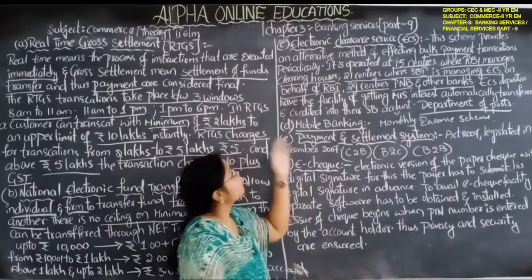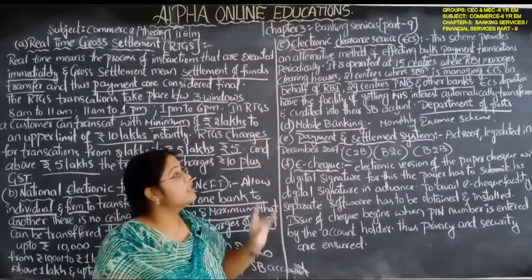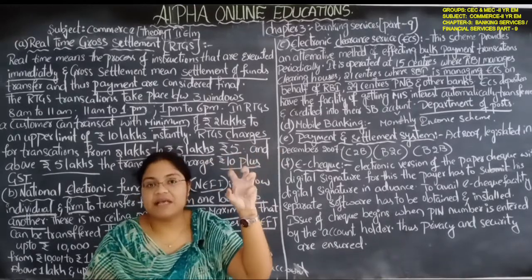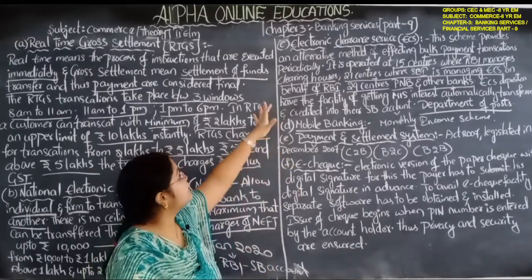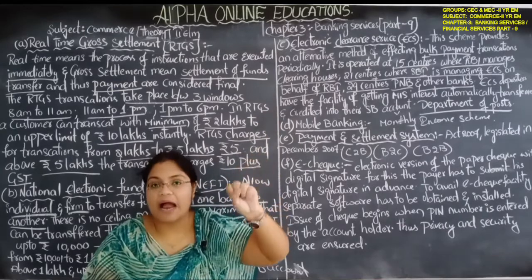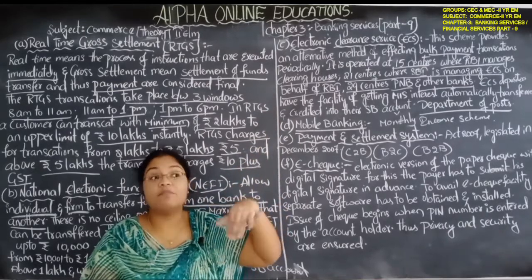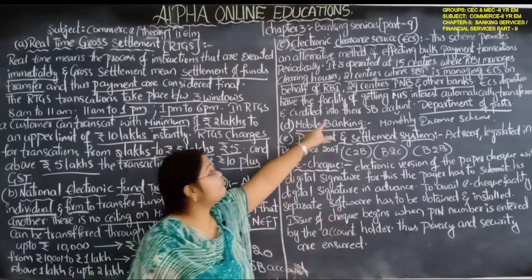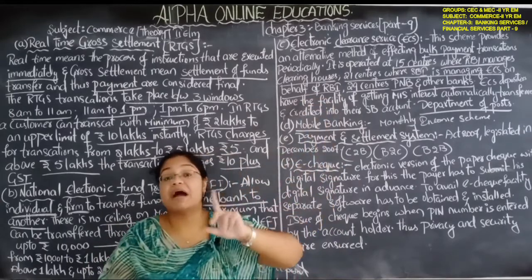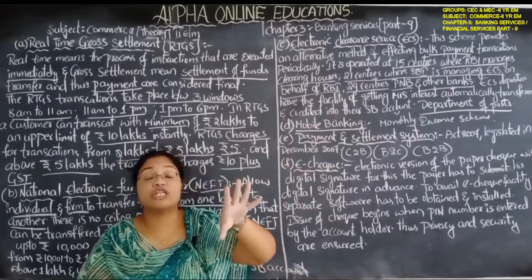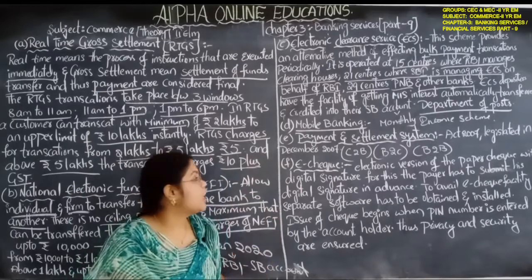Okay, so for electronic clearance service, 15 centers are handled by the RBI, 21 centers are held by the SBI on behalf of RBI, and 29 centers are held by other banks or financial institutions on behalf of RBI.